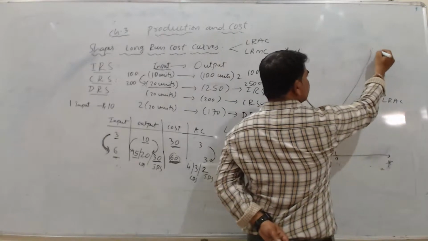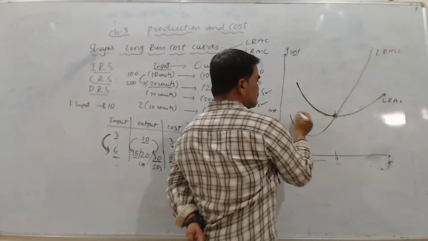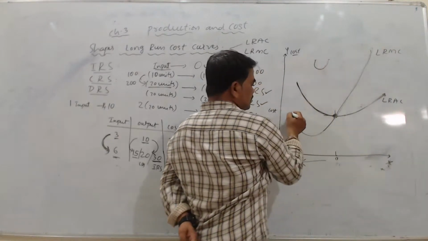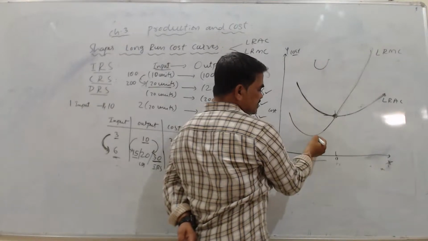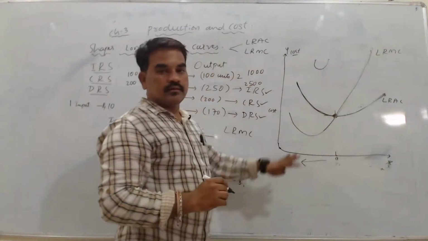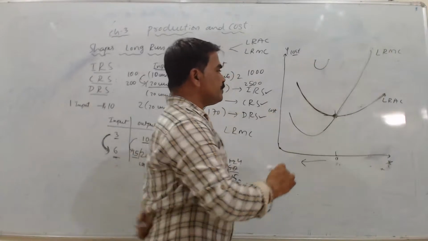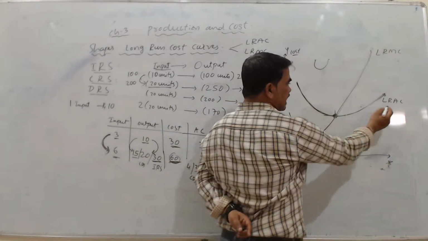You can see this, right? This is my long run marginal cost. Even my long run marginal cost is also U shape. It means that initially the cost decreases, after reaching some point even that starts increasing.